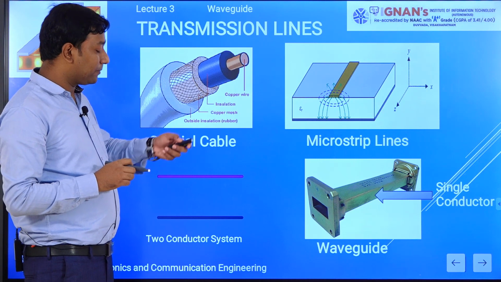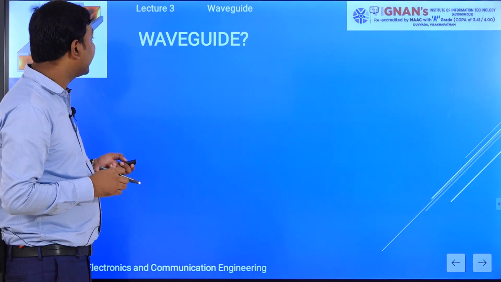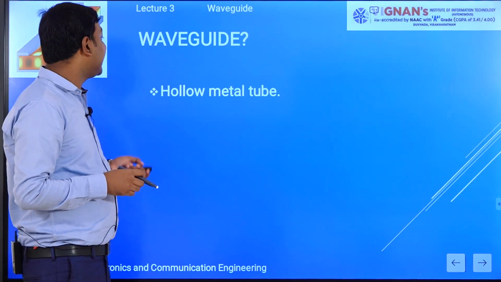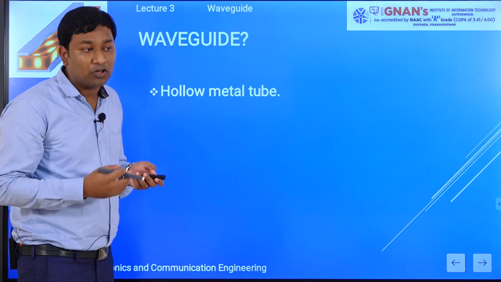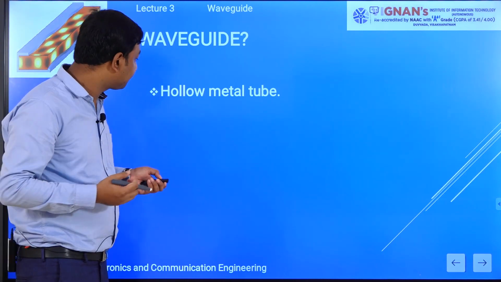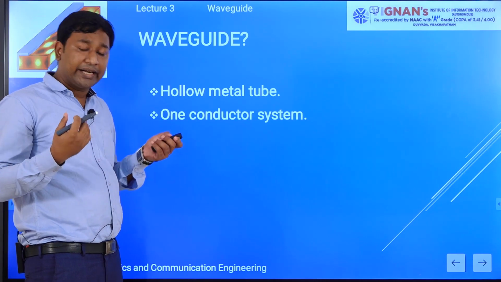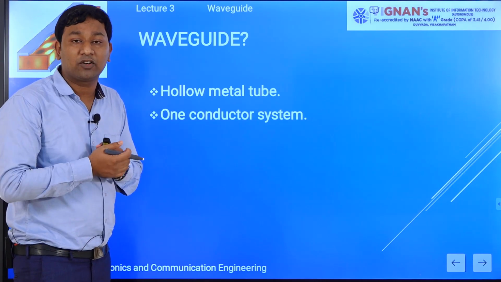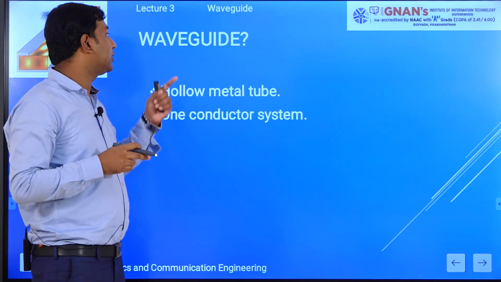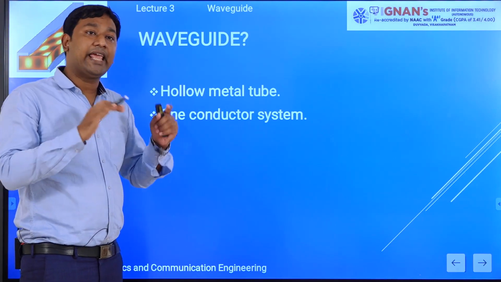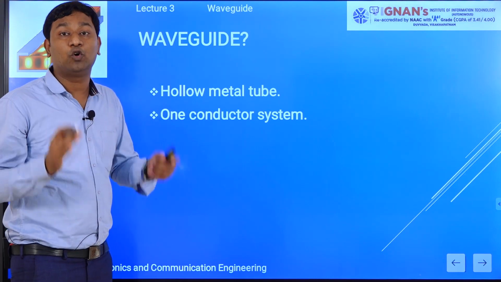We will also discuss the waveguide in detail. So what is a waveguide? A waveguide is a hollow metal tube. It is filled by air or some other dielectric material. As we already discussed, the waveguide is a one conductor system, so the outer conductor of the waveguide is made as conductive as possible.